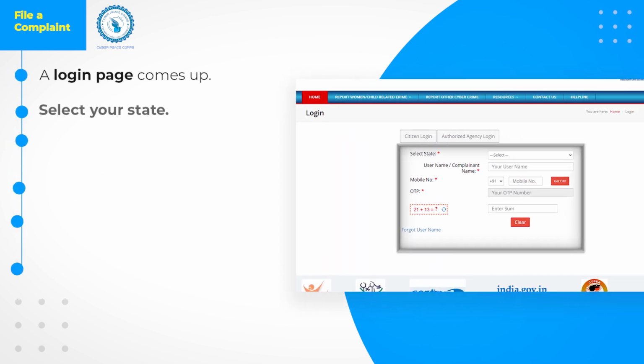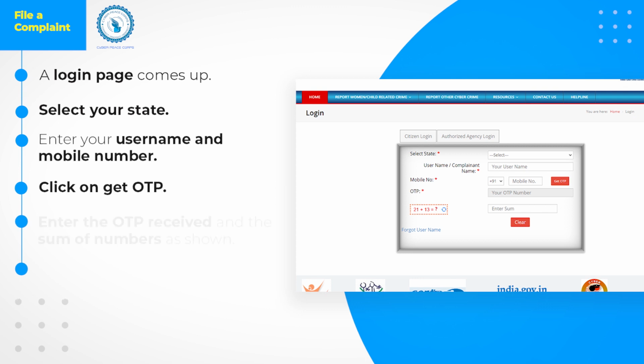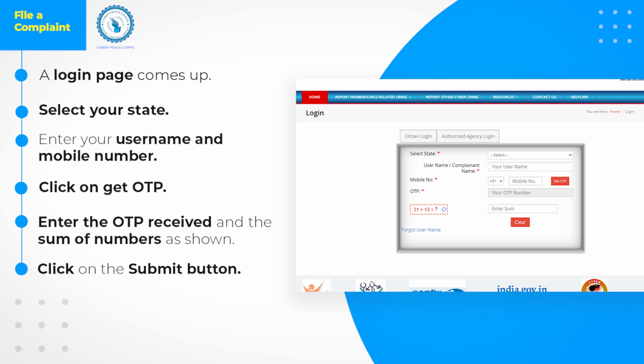Here you see there are two options. One, citizen login, and the other is authorized agency login. Citizen login is for the general citizen of India. Using this, you can track your case after submission.